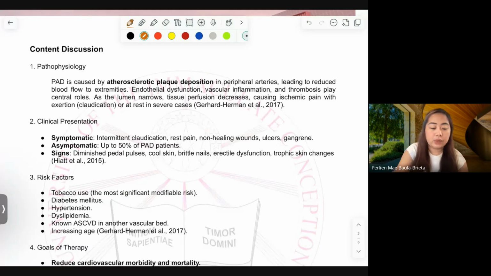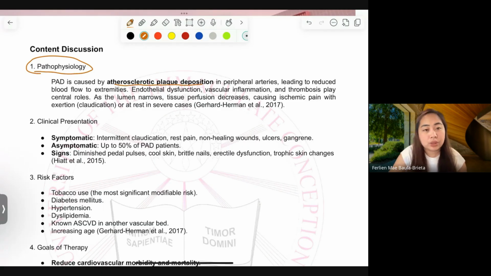So I guess I have shown you the pathophysiology in the video. There is really that atherosclerotic plaque deposition in the patient's peripheral artery. So that leads to stenosis, blockage. So it leads to reduced blood flow to extremities. So the reduced blood flow to extremities can cause different complications. We can have endothelial dysfunction, vascular inflammation, and as mentioned, the nasty thrombosis.